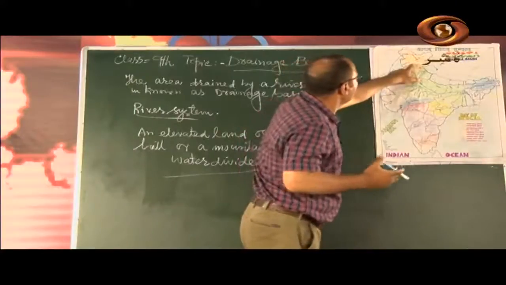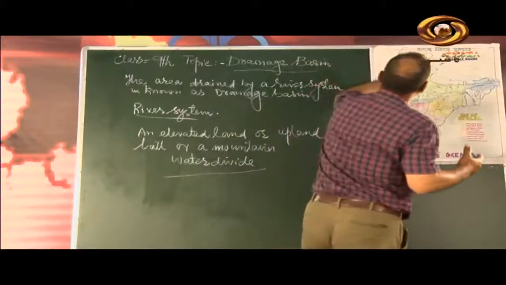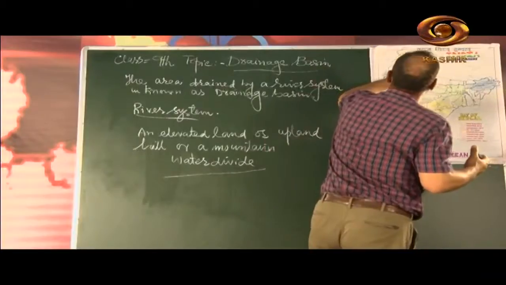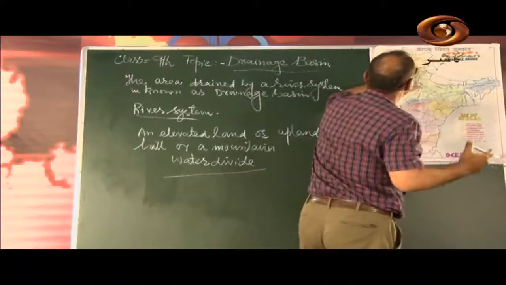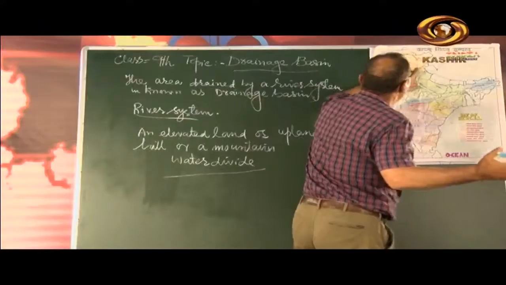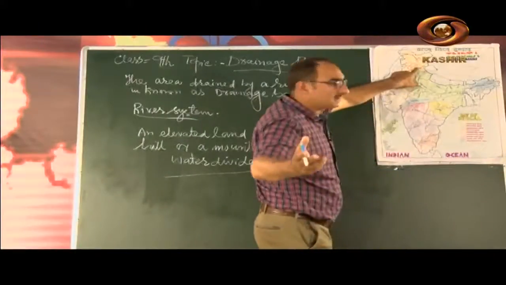Chenab has its source near here in Himachal Pradesh, in the hills of Himachal Pradesh.